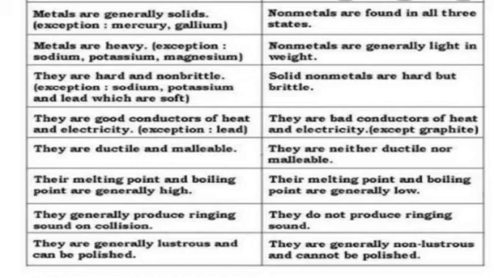Now the second property of metals is that metals are heavy except sodium, potassium and magnesium, whereas non-metals are generally light in weight. This is common and it's easy. The third property is they are hard and non-brittle, whereas non-metals are solid and hard but brittle.